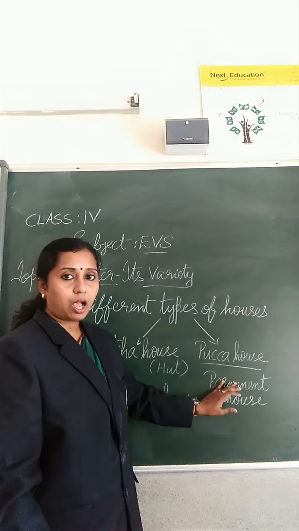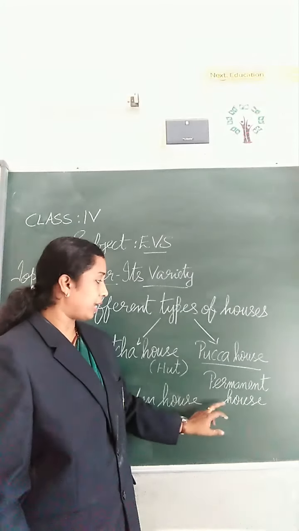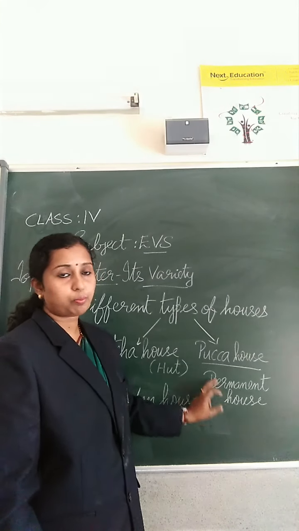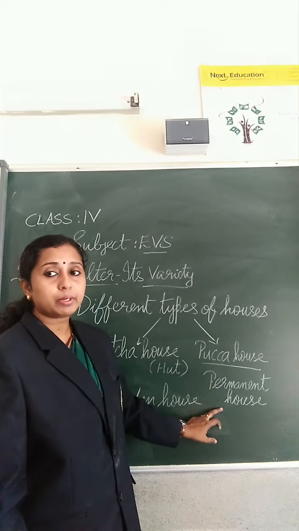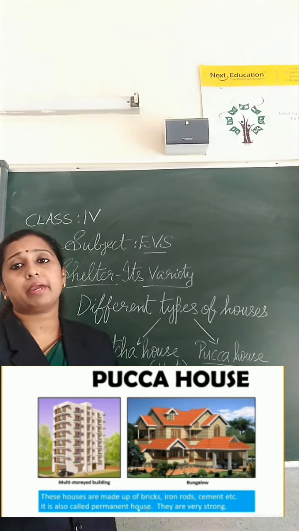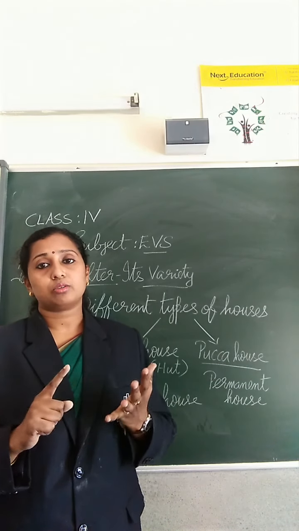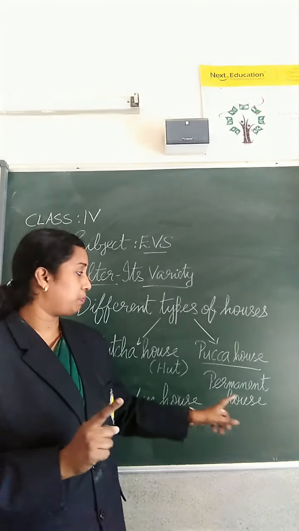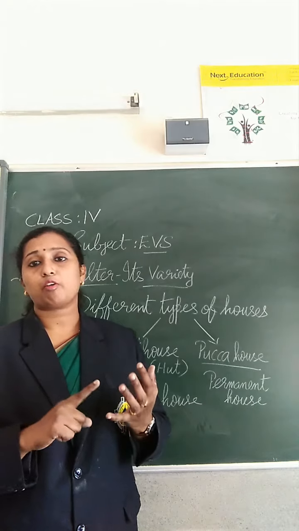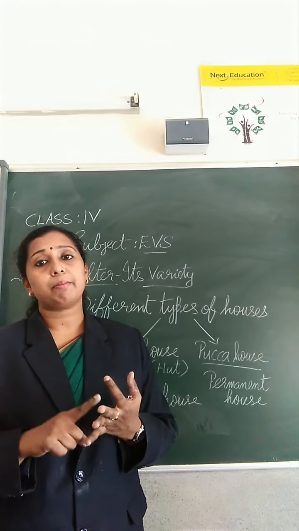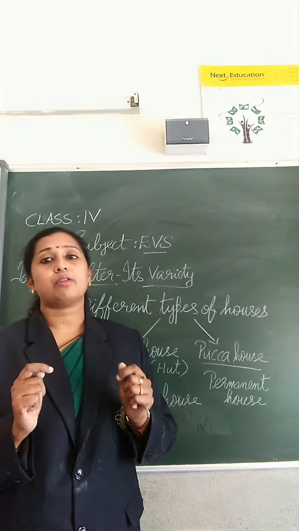Next one is the pakka house. Pakka house is also known as permanent house, and these houses are made up of bricks, iron rods, cement, etc. They are very strong.